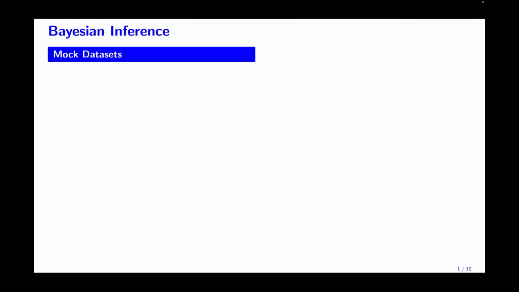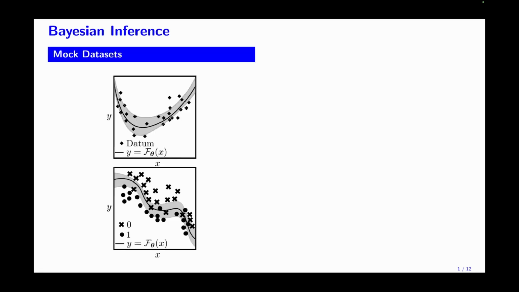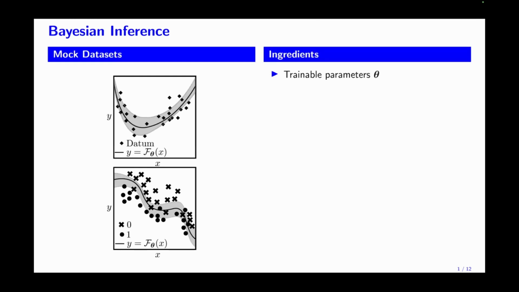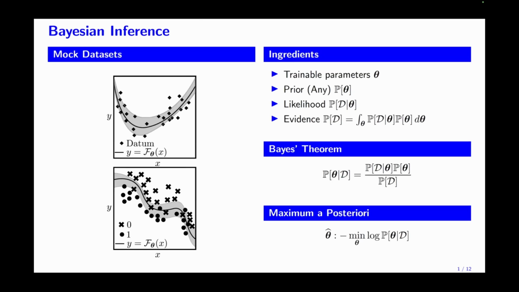We're going to be talking about Bayesian inference. Generally speaking, Bayesian inference addresses two families of problems, regression and classification. In both cases, we wish to infer some trainable parameters given certain a priori knowledge. In regression, the parameters fit a model. In classification, they fit a decision boundary. We also need a likelihood of the data set and the evidence to build Bayes' theorem and infer the parameters through maximum a posteriori estimation.